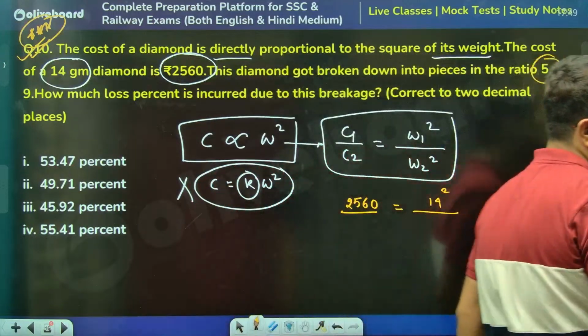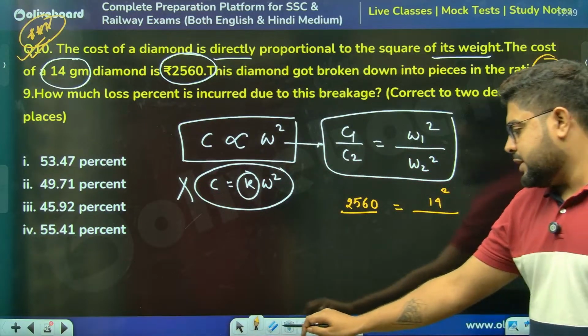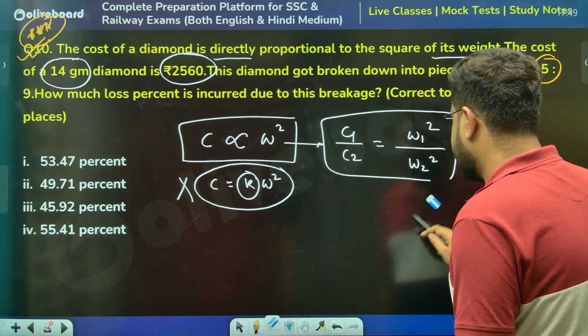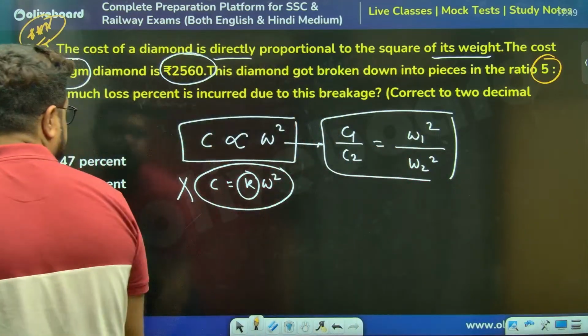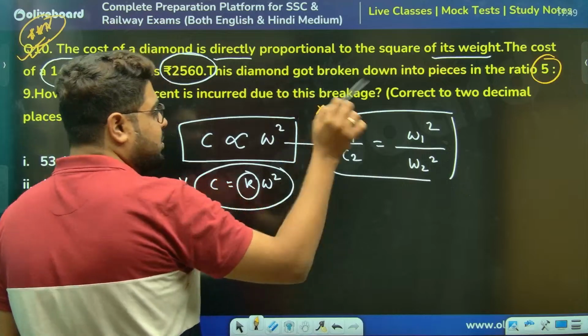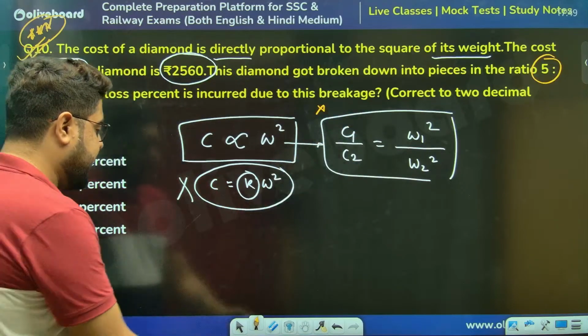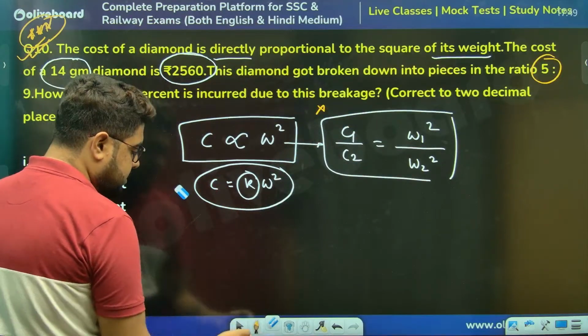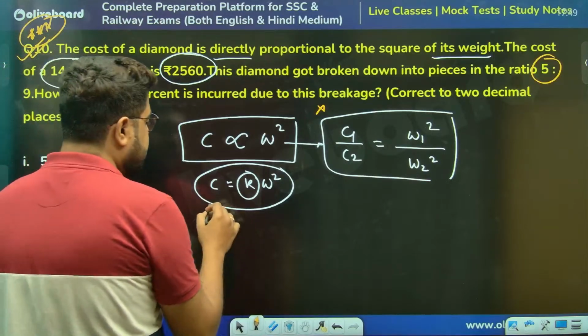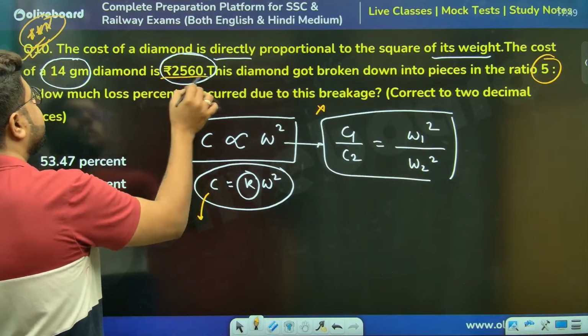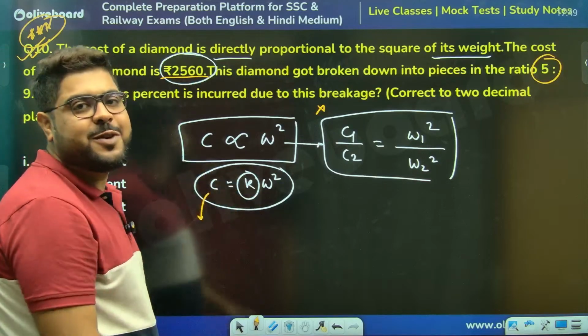Then I cannot write the ratio directly, it will not help. It will be better you go like this. Since they are talking about 2 pieces, fine. So this information we will use to figure out the value of k.